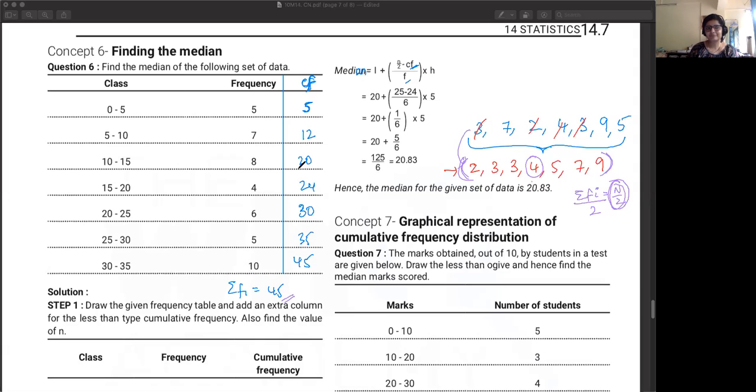20 to 25. So 5 values इधर तक आए, 12 values 5 to 10 में है, 20 values 10 to 15 में आ रहा है, 20 से लेके 24. So you need to find the value which is.